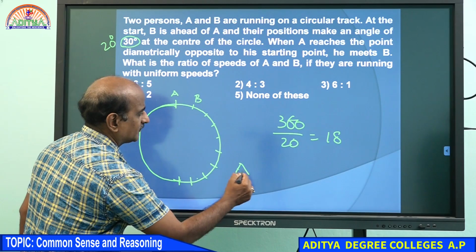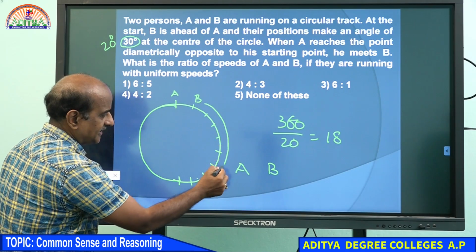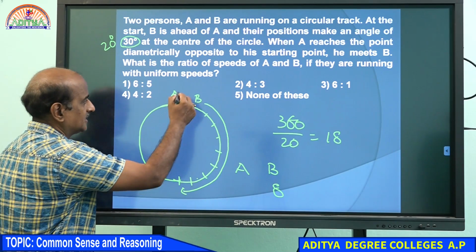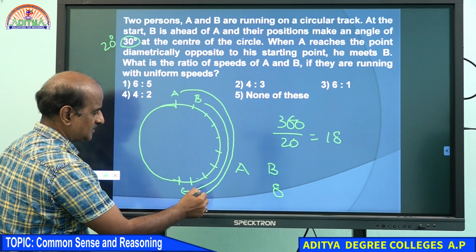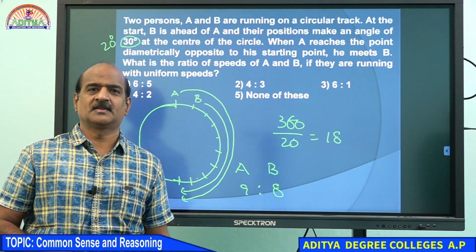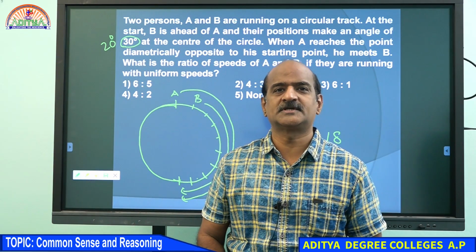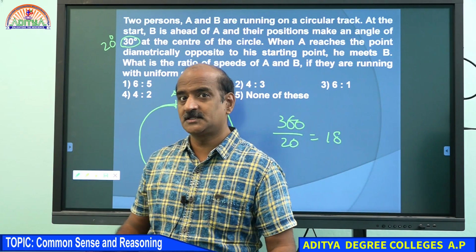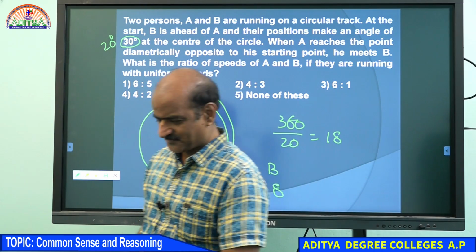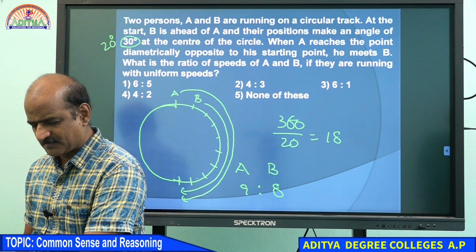Now we are about to finish off in one go. By the time B covers 8 parts, you can see that A covers 9 parts because they happen to be meeting diametrically opposite. Both A and B meet at the same time, diametrically opposite. By the time B covers 8 parts, A is able to cover 9 parts. Hence, 9:8. Very good student.